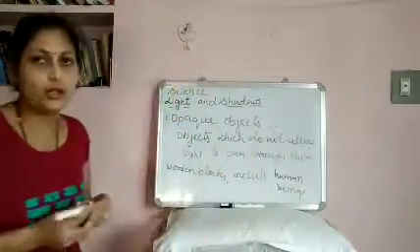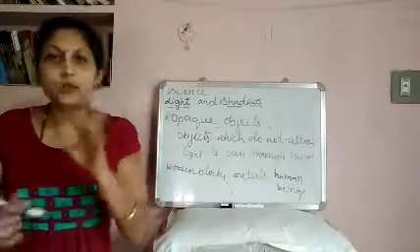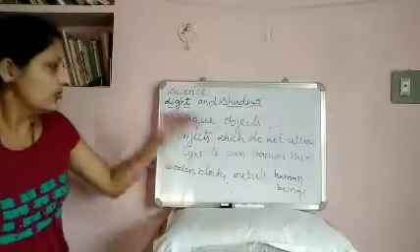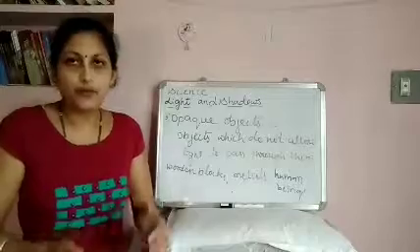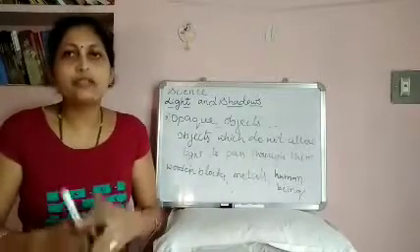These are all the examples of opaque objects. They do not allow light to pass through them. So, this is about types of objects on the basis of the amount of light they allow to pass through them.